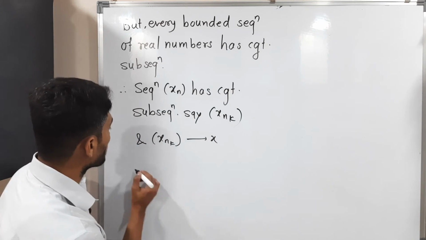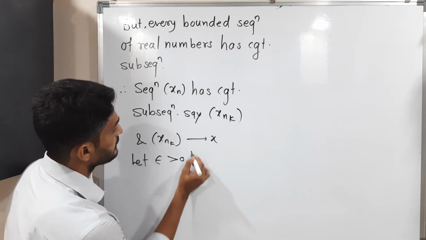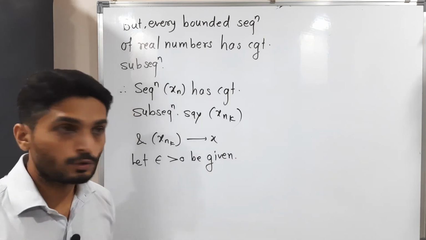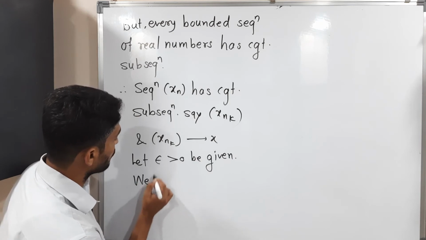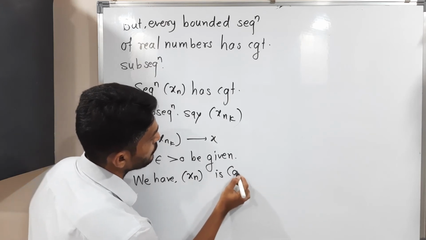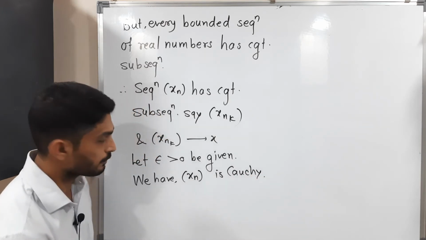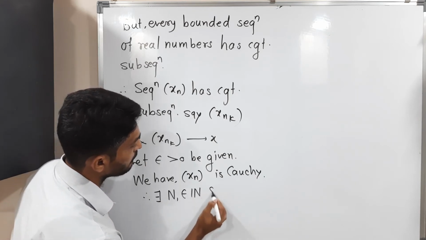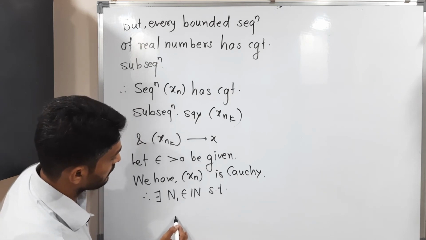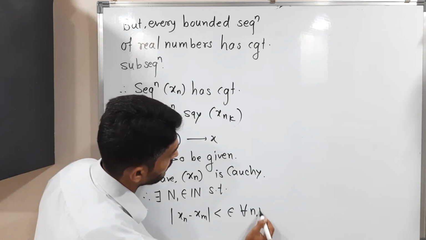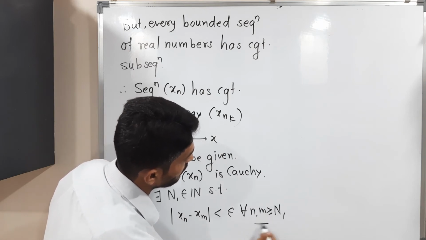So what will I do? I am taking one epsilon first. Let epsilon greater than 0 be given. The basic information we have is that sequence xn is Cauchy. You are familiar with the definition of a Cauchy sequence. Therefore there exists N1 belonging to the set of natural numbers such that |xn − xm| is less than epsilon for all n, m greater than or equal to capital N1. I am calling it 1.